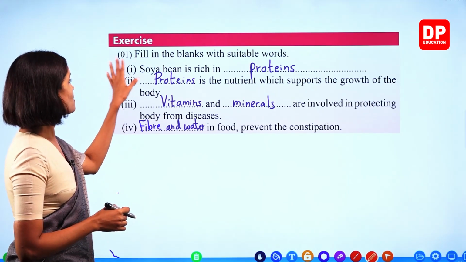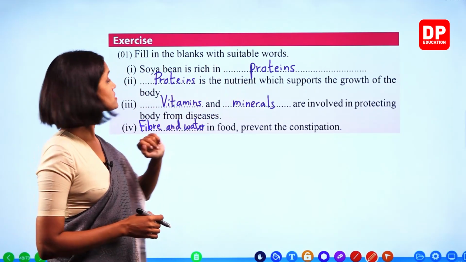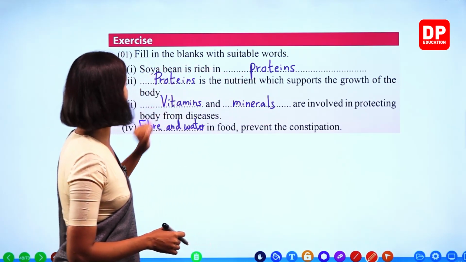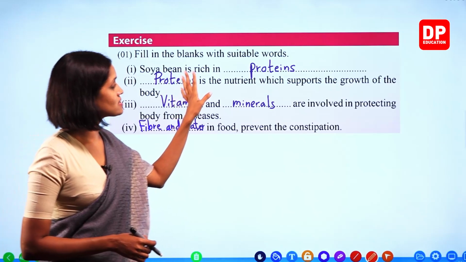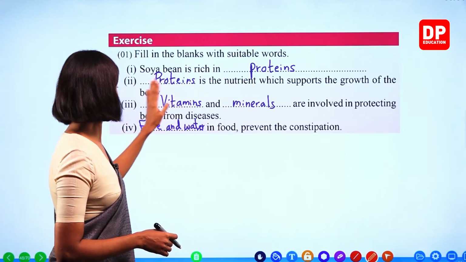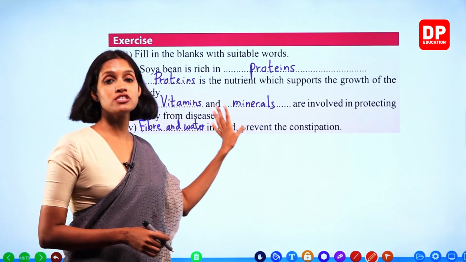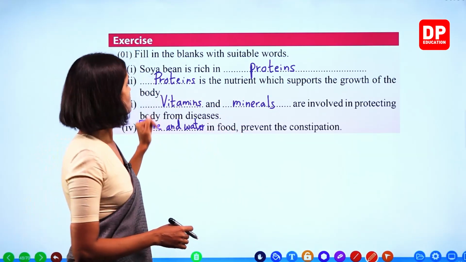Right. Soya bean is rich in proteins. Proteins is the nutrient which supports the growth of the body. Vitamins and minerals are involved in protecting body from diseases. Fiber and water in food prevent the constipation. Right, children? We'll move on to the next.